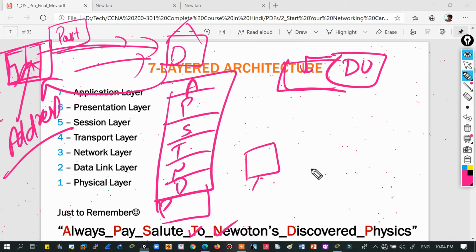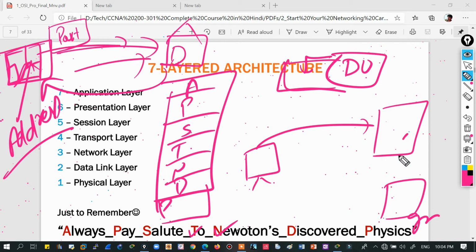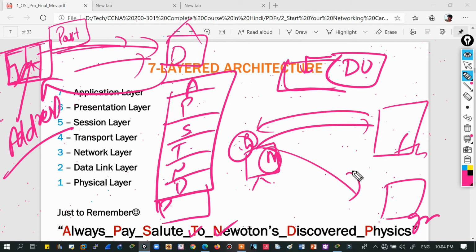Suppose this is a client, this is a server, and it is getting the request like this, and there is one more server, the Gmail server, and this was the Facebook server. I can run Facebook on my Chrome browser and Gmail on my Mozilla browser, and when I get the reply, how will the replies identify whether they are destined for Chrome or for Mozilla?